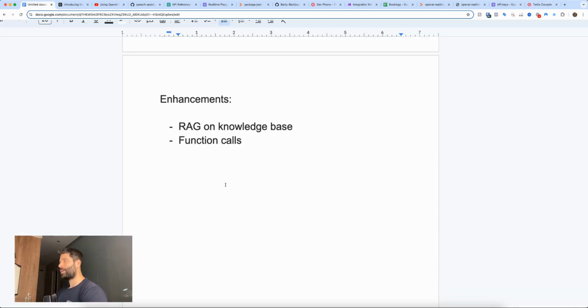So I built this out pretty quickly. I wanted to get a video out on this to just show the final connection. It took a little bit of time for me to figure it out initially, so I thought I'd just save maybe someone else some time on them building this out for the first time by giving some more refined code above what was available online. And yeah, the next steps here would be to introduce some kind of RAG on a knowledge base and to even make some function calls. Because right now I'm not making any function calls. I haven't plugged into a calendar to check if the time that I'm requesting is actually available. I don't really have any mechanism for answering any simple FAQ questions. So yeah, as a V2, I might build this kind of stuff out.